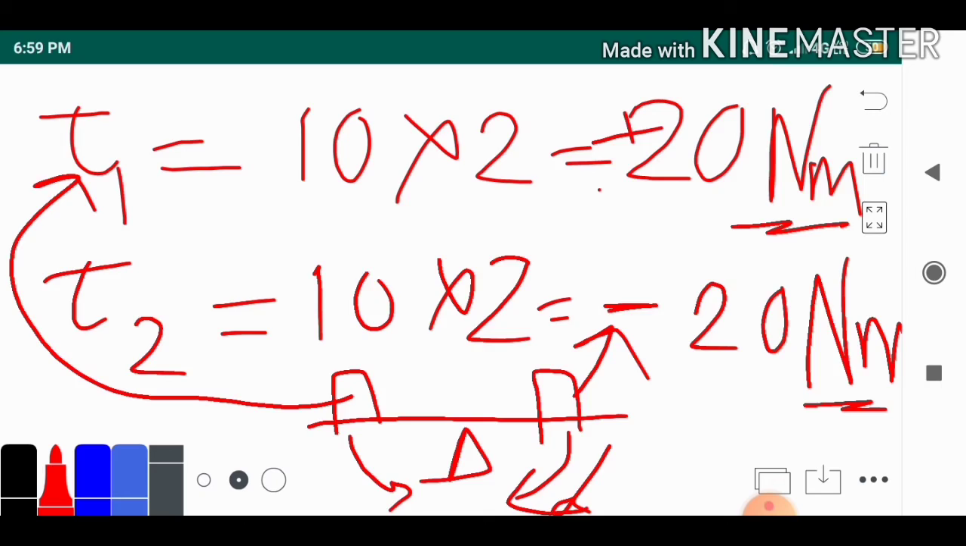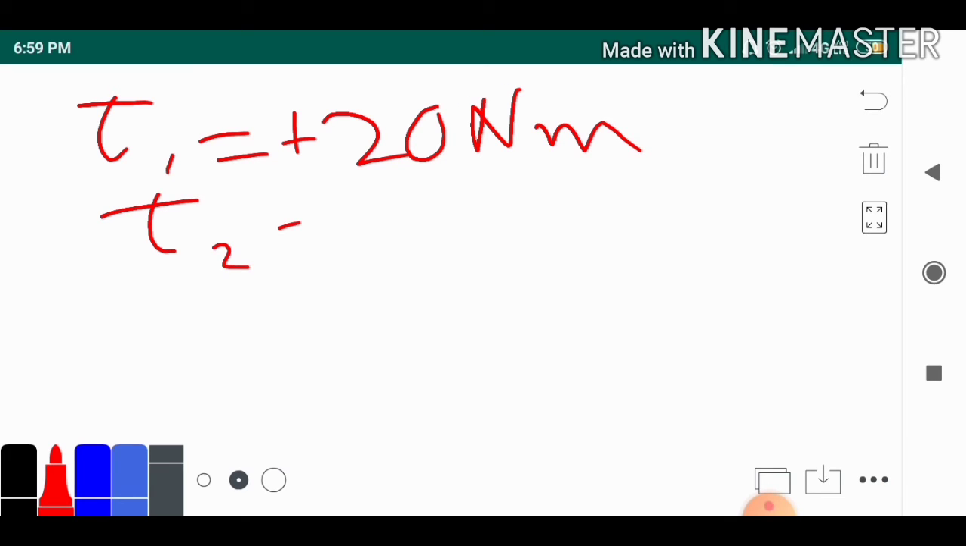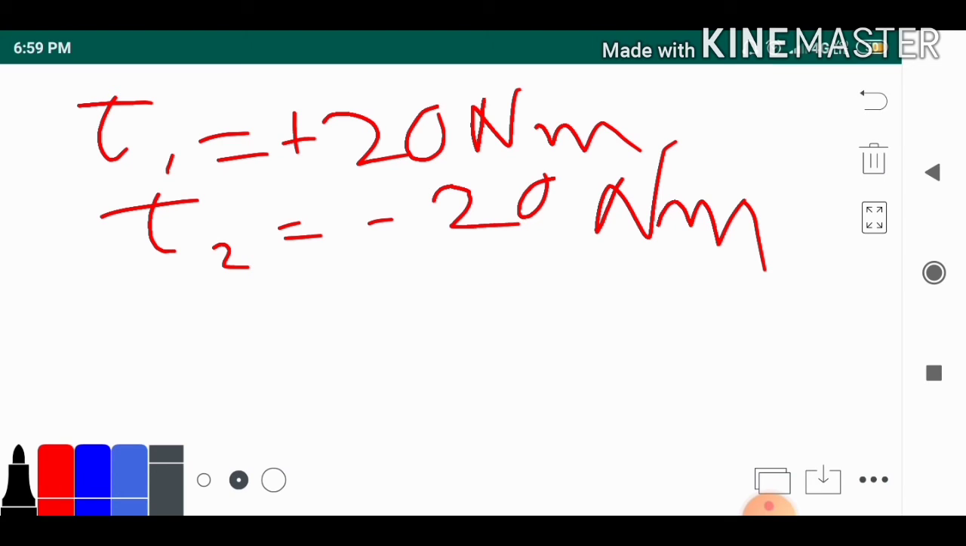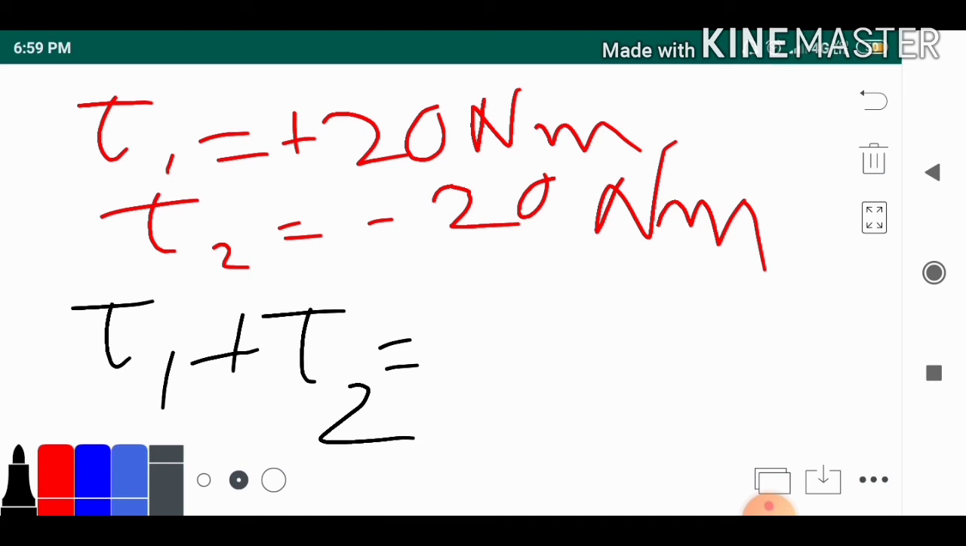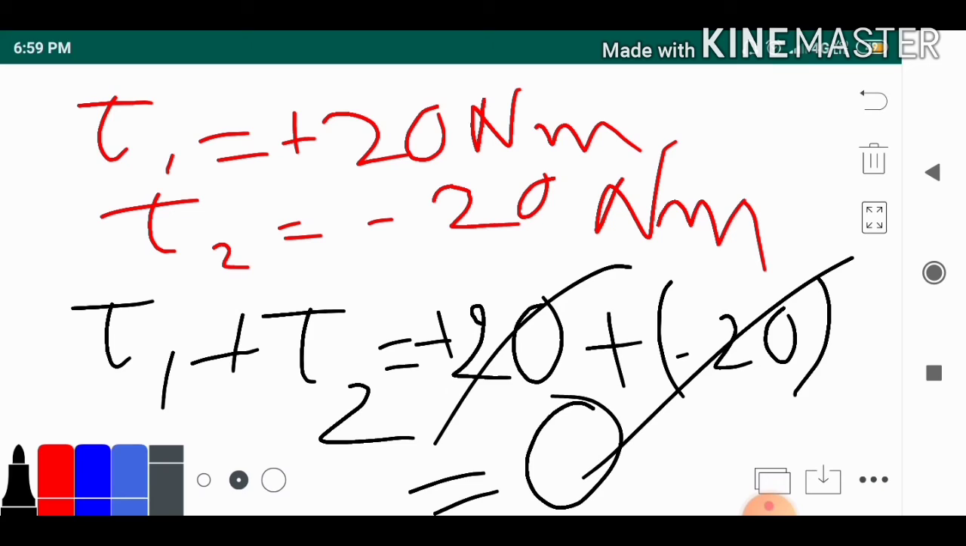So torque 1 came plus 20 Newton meter, torque 2 came minus 20 Newton meter. Now if we take the resultant of the moment of force, it will give you 20 plus minus 20. They will cancel each other and again give you zero. So the concept is clear to you now: whenever the resultant of moment of force is equal to 0, it gives you zero.